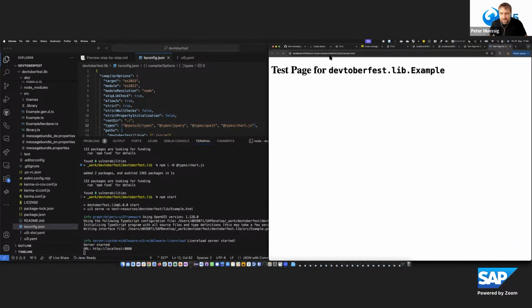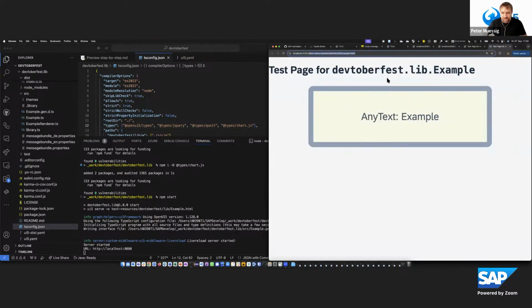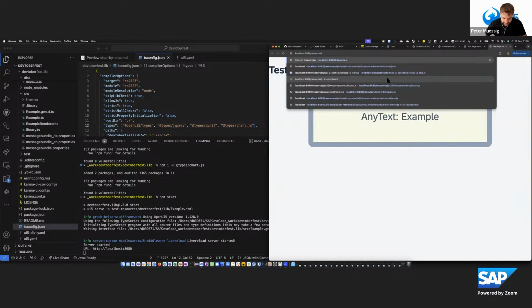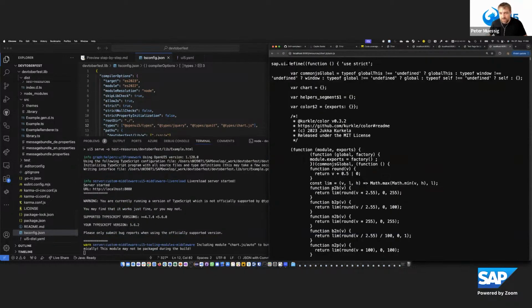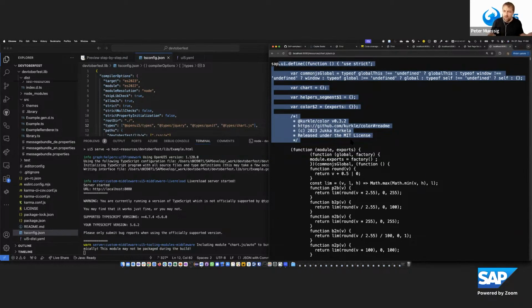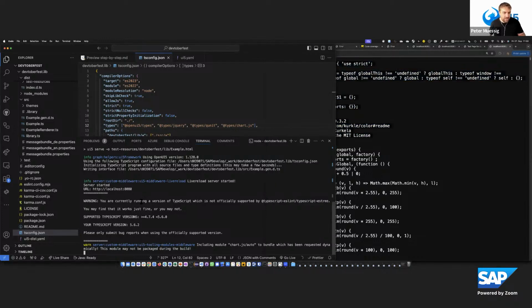So if I now would access the chart.js resources, chart.js auto.js, then the UI5 tooling module is running, and this is now creating a UI5 AMD-like module out of the third-party package. That's also why we can just load it as a simple NPM dependency in our UI5 application.